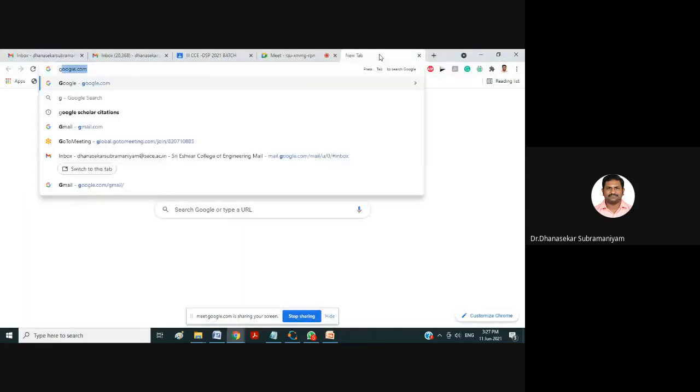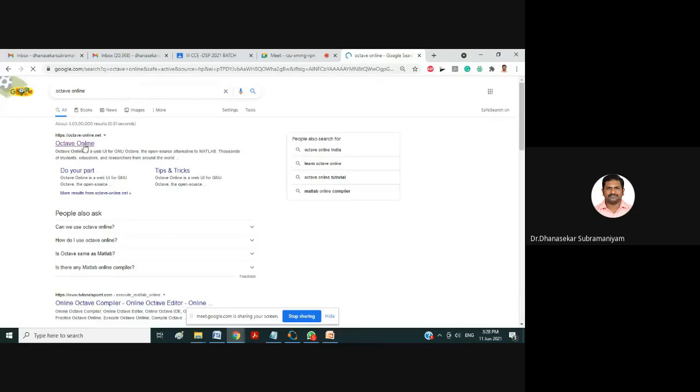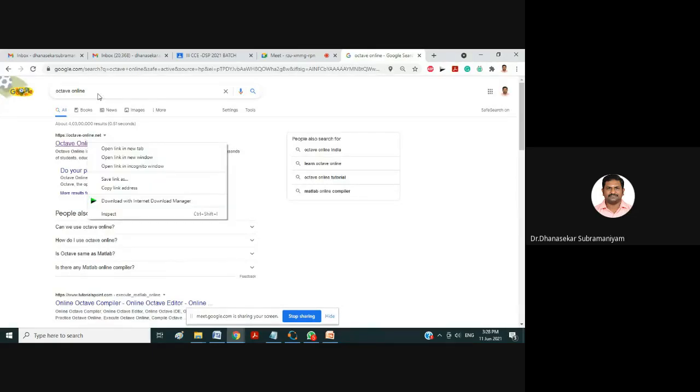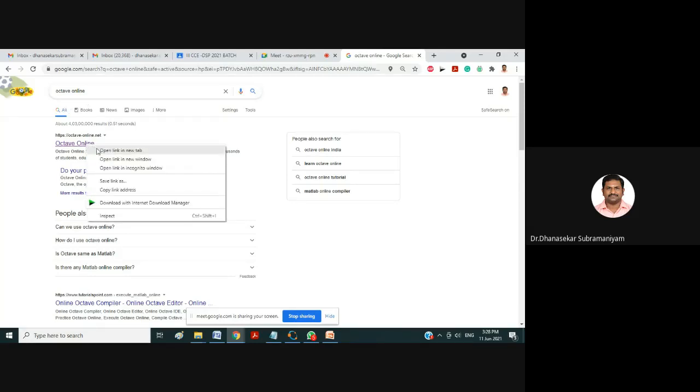Go to Google and type Octave Online. You'll get the first link, octaveonline.net. Those who have not installed the Octave software can do it online. Just open this link.